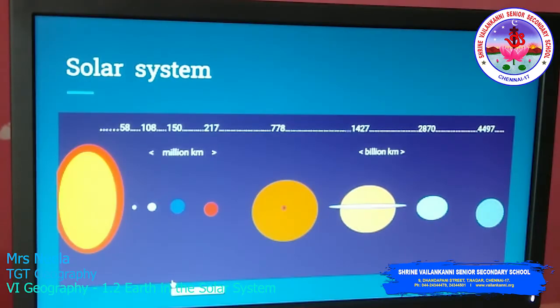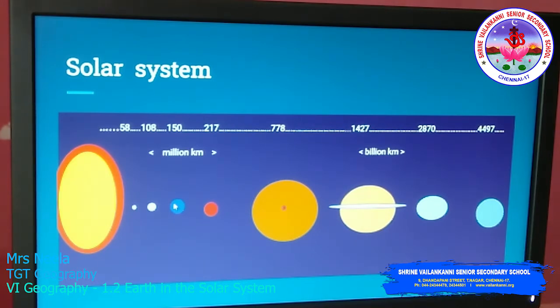There are some favorable conditions on the earth for life to form and exist. It is at the optimum distance from the sun. The earth is at the optimum distance, that is 150 million kilometers. That's why the earth is neither too hot nor too cold for life to exist. The surface temperature of the earth is 14 degrees Celsius. That is the terrestrial radiation which emits the heat.